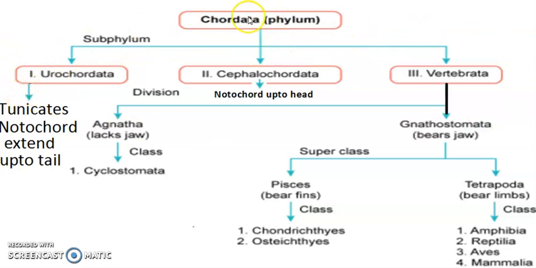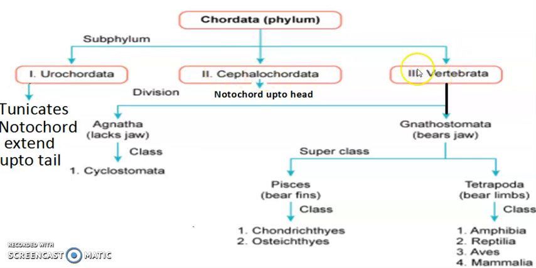Next, I'm showing you the classification of phylum Chordata, so you can easily understand which animal I'm talking about. The chordates have three different subphyla: Urochordates, Cephalochordates, Vertebrata. Urochordates are called tunicates. In these animals, the notochord is present and extends up to the tail. Uro means tail. In cephalochordates, the notochord extends up to the head, and Amphioxus is a cephalochordate. Urochordates and cephalochordates are both called protochordates.